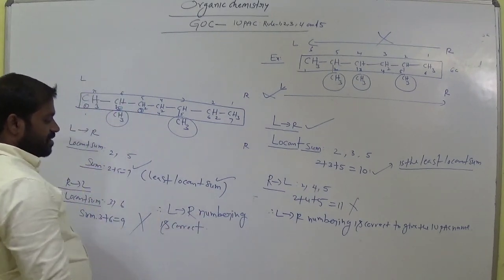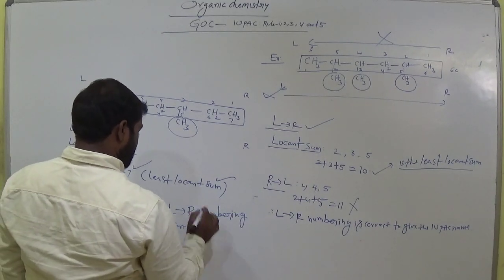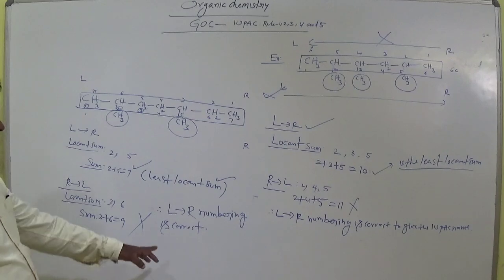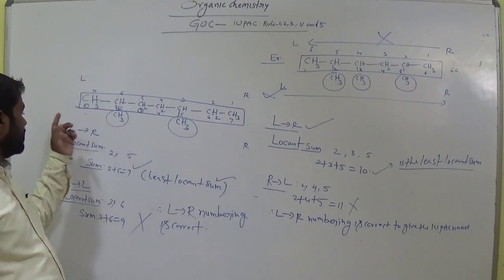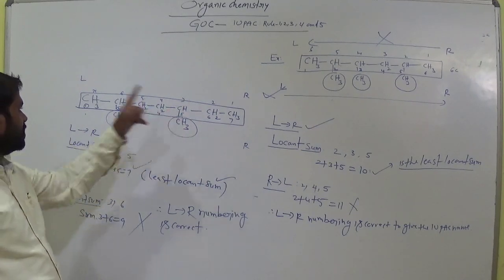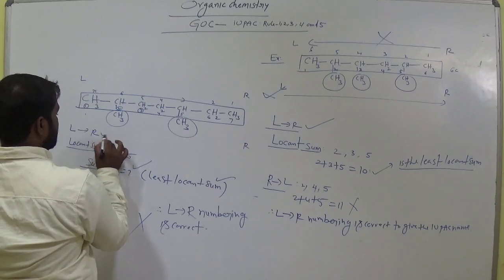Because it has left to right numbering method is correct one. Okay, clear student? So in the left to right, the lowest locant sum is 7. In the right to left, that is 9. So left to right method is correct one.